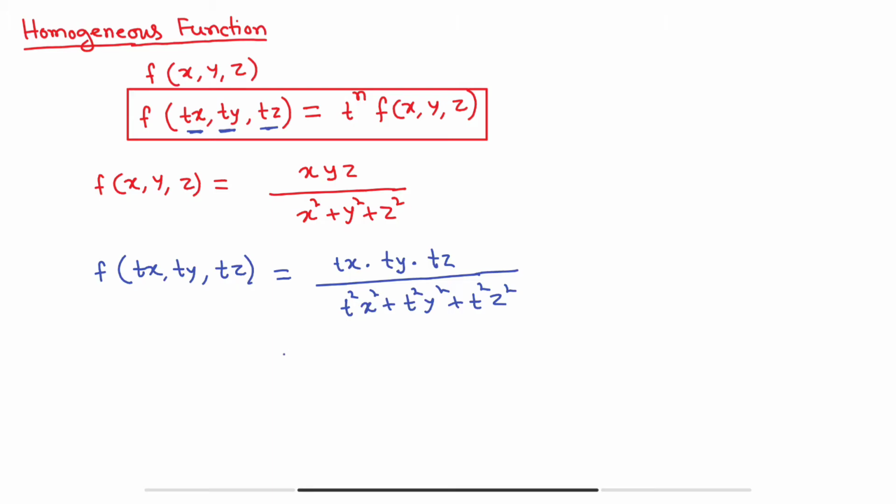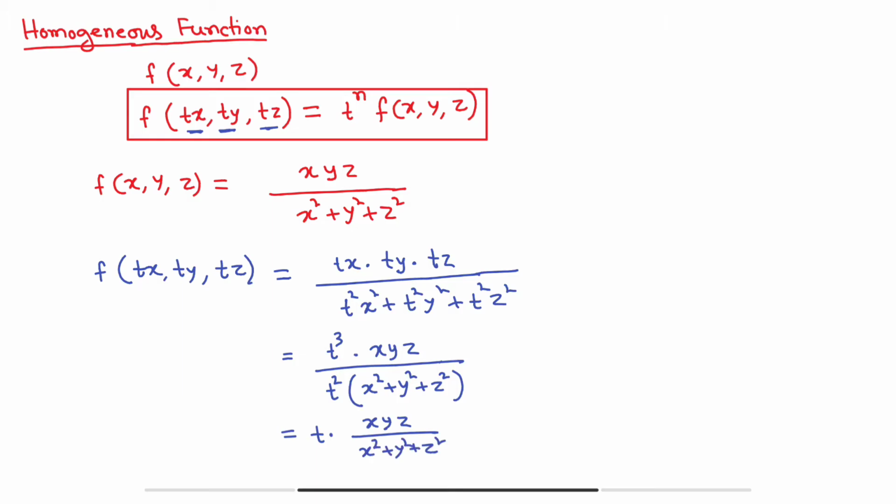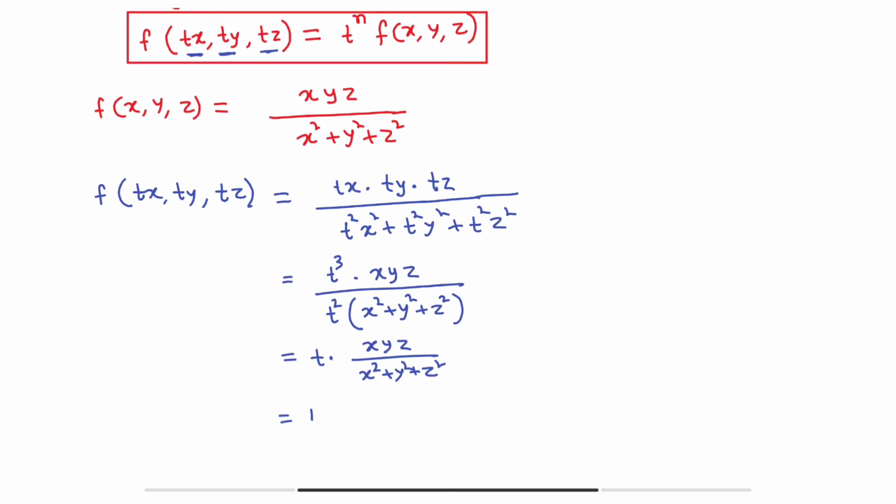If I simplify this, we get t cube into xyz divided by, t square is common, x square plus y square plus z square. So we get t into xyz divided by x square plus y square plus z square. That means t into f of xyz, because this is our f of xyz.